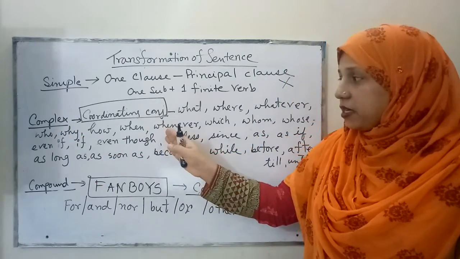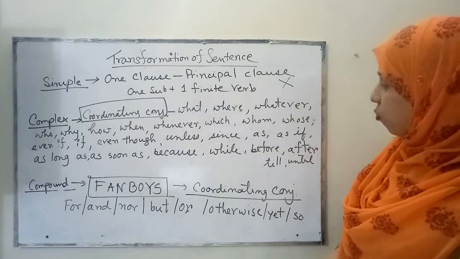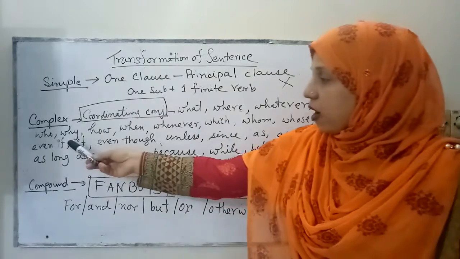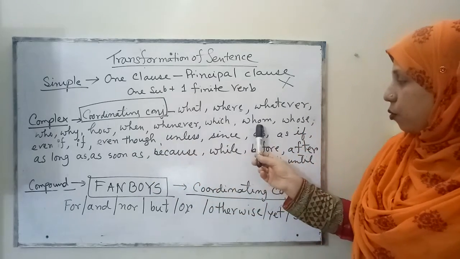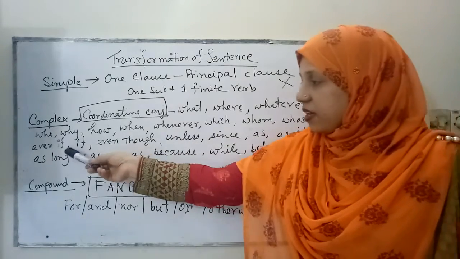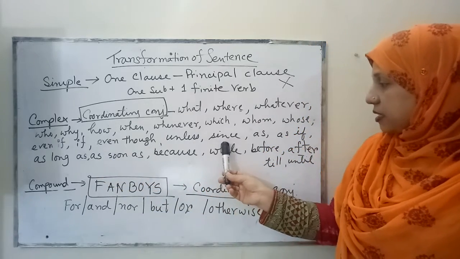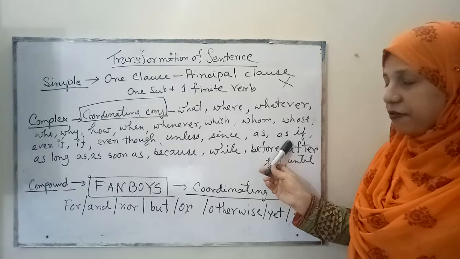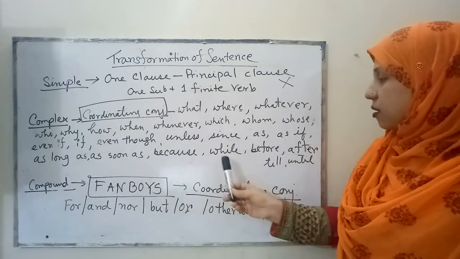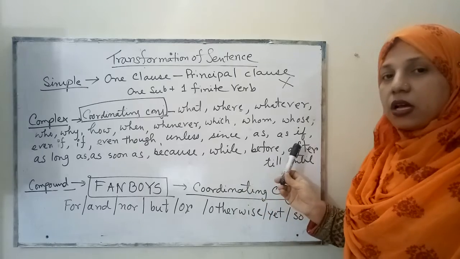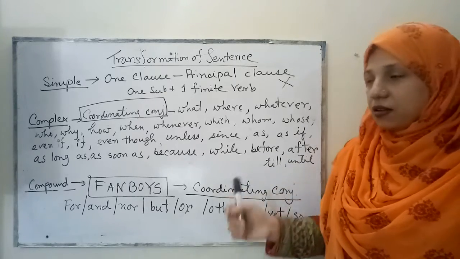Some of them are what, where, whatever, who, why, how, when, whenever, which, whom, whose, even if, even though, unless, since, as if, as long as, as soon as, because, while, before, after, till, until, etc.